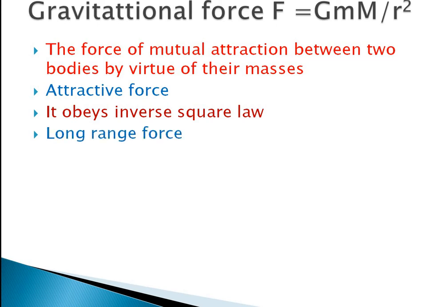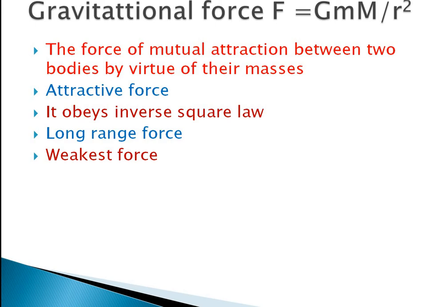Then it is a long range force. Long range force means whatever may be the distance between the two objects, the force will be acting. Whether they are very close or very far away, the force will be acting. That's why it is known as a long range force.